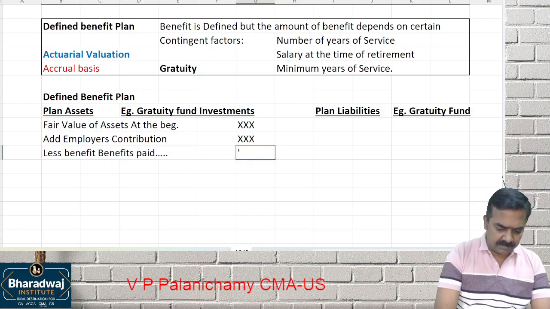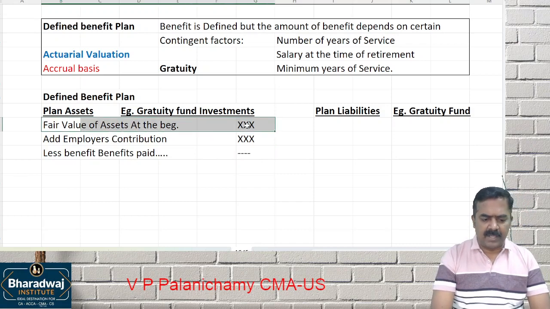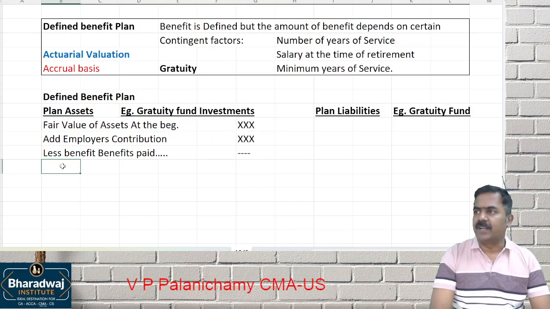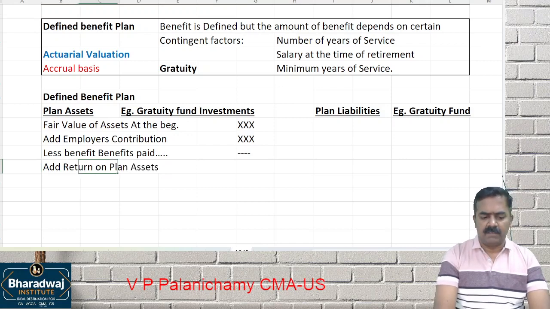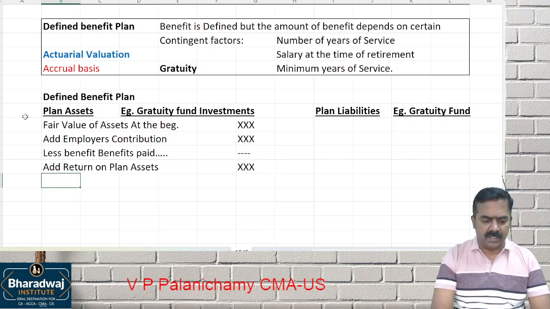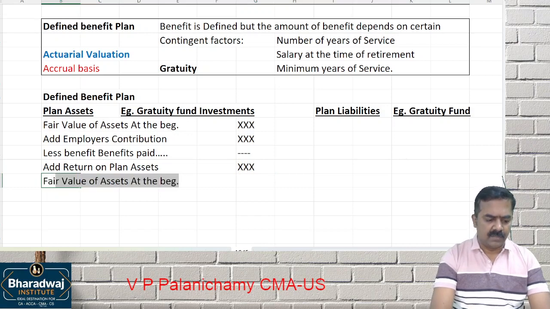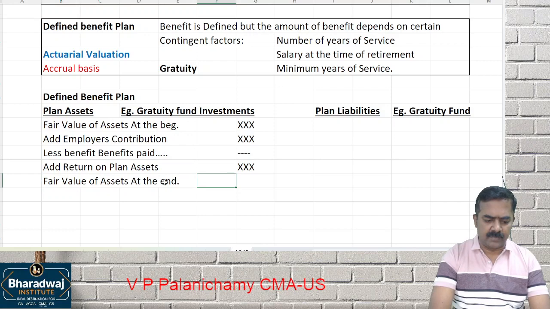They will pay it. Then, when you maintain assets, there will be return. Add return on plan assets. When we make investments, let it be government security or let it be anything, we'll get which one? Return on plan assets. It will give us fair value of assets at the end of the year. This will be taken for balance sheet. This will be taken for which one? Balance sheet.